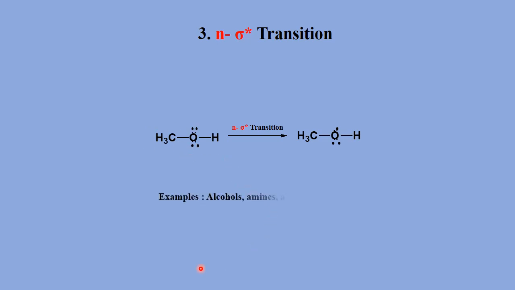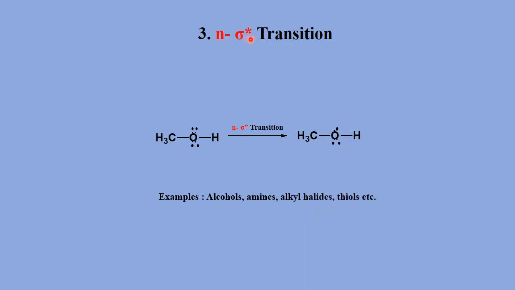Next transition is the n to sigma star transition. Let's take an example of alcohol. This alcohol contains an oxygen having two lone pairs of electrons. That is, these lone pairs are the non-bonding electrons. If we irradiate this type of molecule with UV radiation, then there is an excitation of these non-bonding electrons into the sigma antibonding molecular orbital. This type of transition occurs in alcohols. Examples of these types of transitions are alcohols, amines, alkyl halides, thiols, etc.